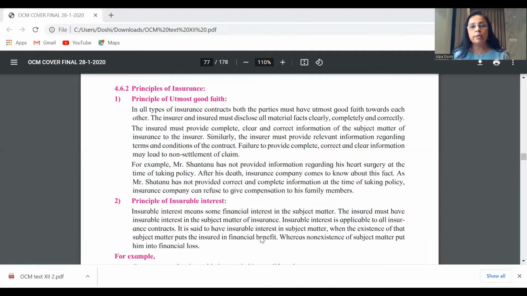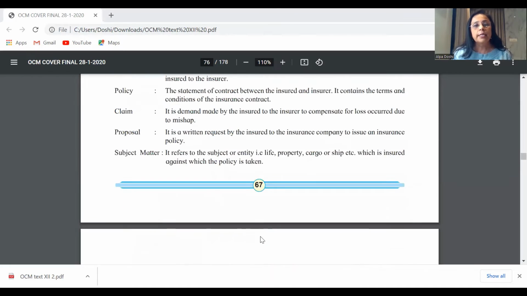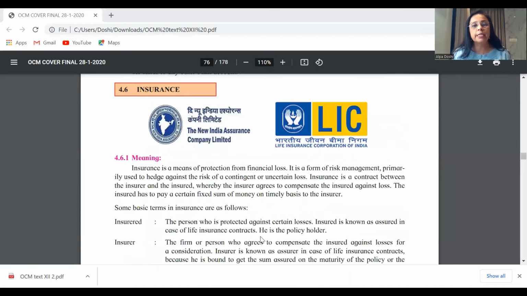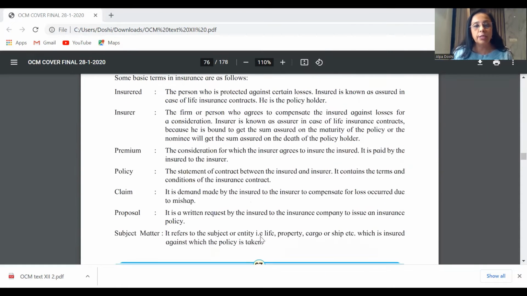So when we are talking about all types of insurance, we are talking about life, fire, marine, etc. Since our syllabus covers only this much. You start your answer with the meaning of insurance. You then talk about the principles of insurance. Once you start explaining the term insurance, you will start explaining what is the meaning of the word consideration, how a premium is given by the insured to the insurer, and that's how the entire answer begins.